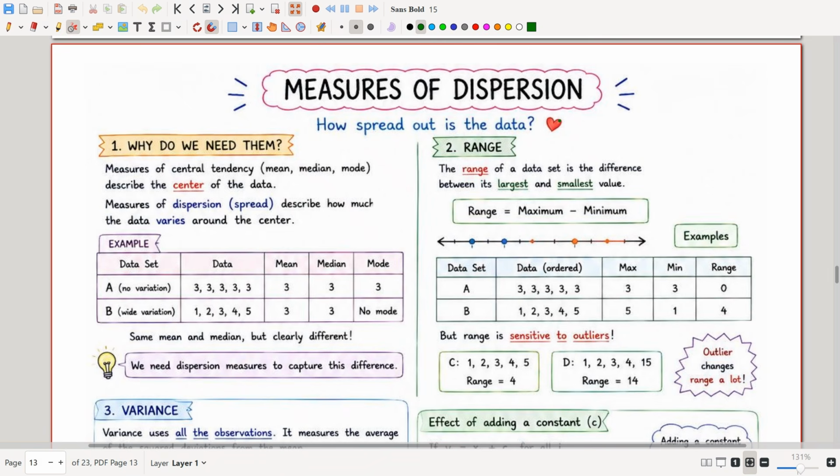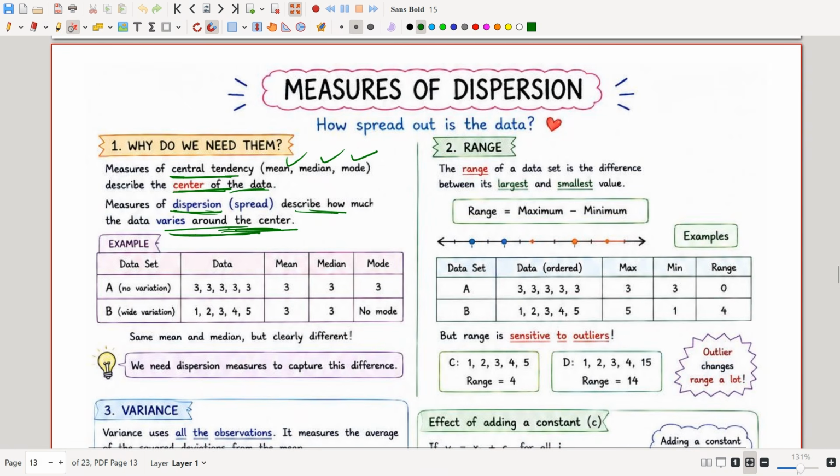Now we are going to learn about the measures of dispersion, that is, how spread out the data is. Why do we need the measures of dispersion? We saw the measures of central tendency, which are mean, median, and mode, and they describe the center of the data, while the measures of dispersion describe how much the data varies around the center.